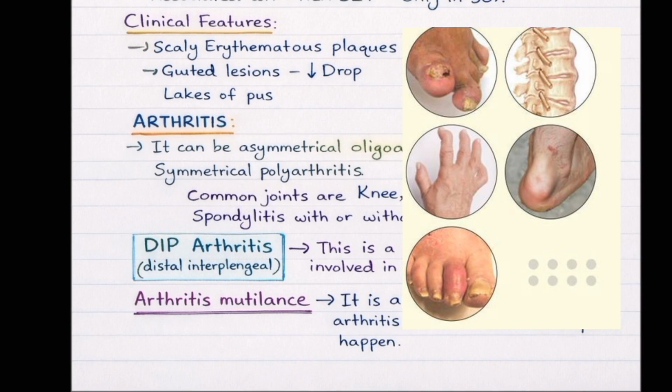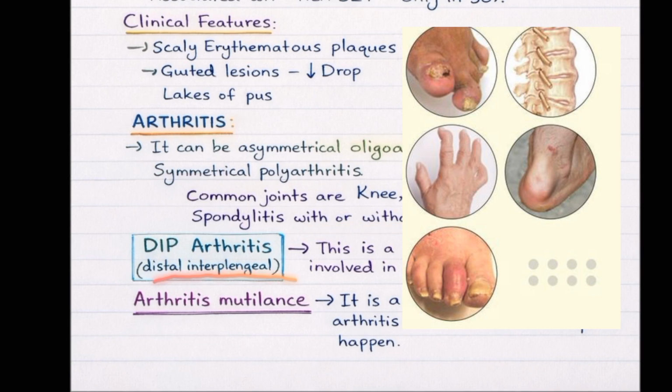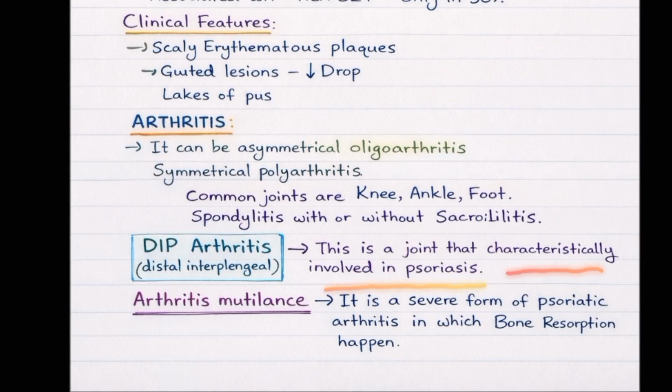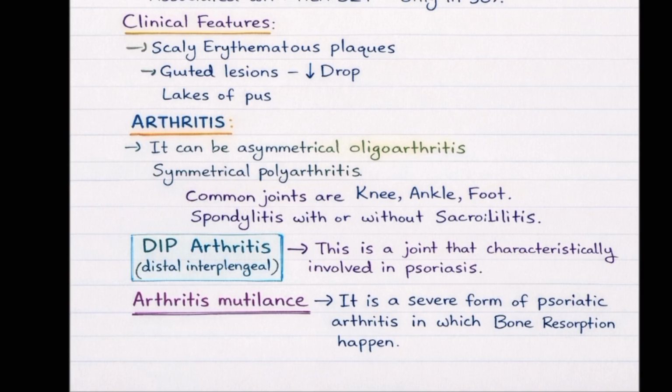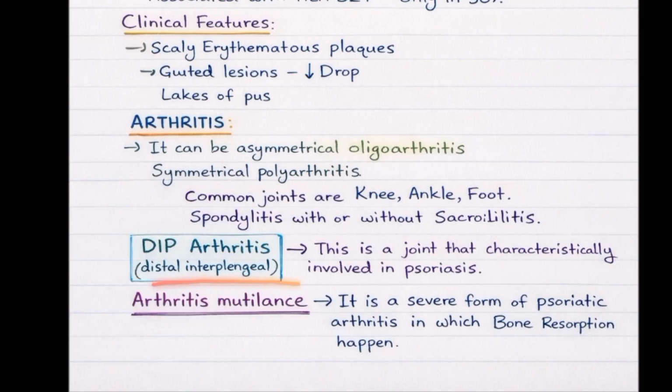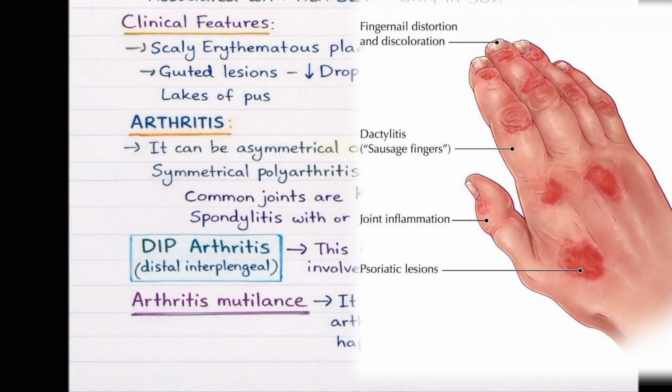The distal interphalangeal joint arthritis. This is a joint that is characteristically involved. This is what they ask in psoriasis. Any joint can be involved, dear friends. I told you knee joint, ankle joint, any can be. The characteristic joint that is involved is the distal interphalangeal joint. So you see here there is bulging. You are able to see this huge bulge. So the distal interphalangeal joint is characteristically involved.